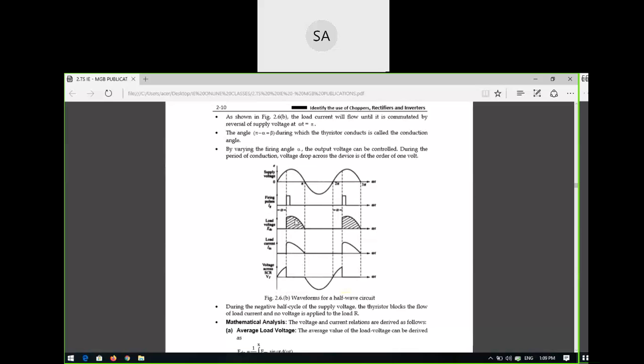But by using this controlled rectification, only after the firing angle, when the trigger pulse is on, will that part be on. That means you are able to control. So in the supply voltage, you don't need this portion; only this portion you are able to control at the output side. The load current and load voltage are both the same shape, but magnitude wise it is less.